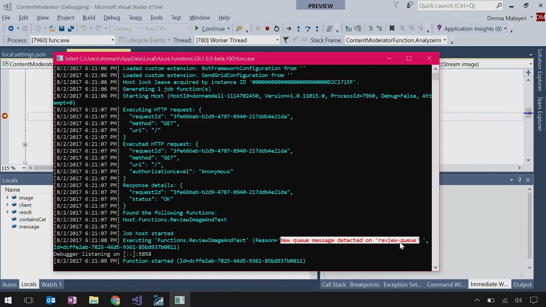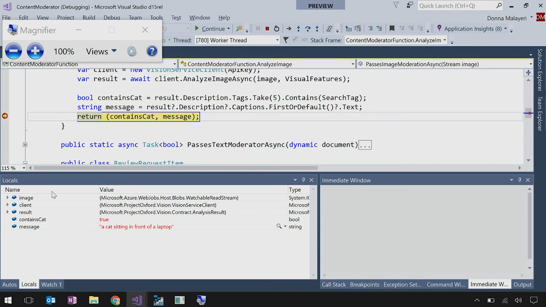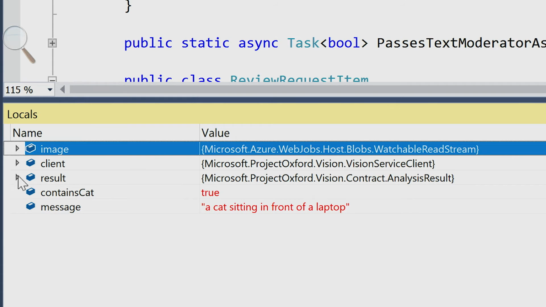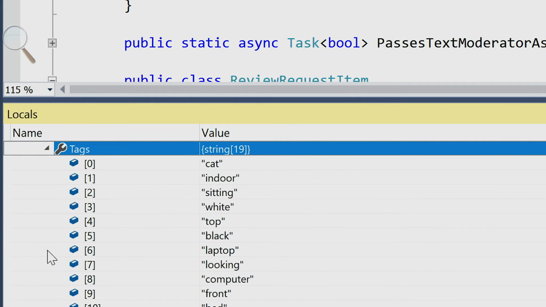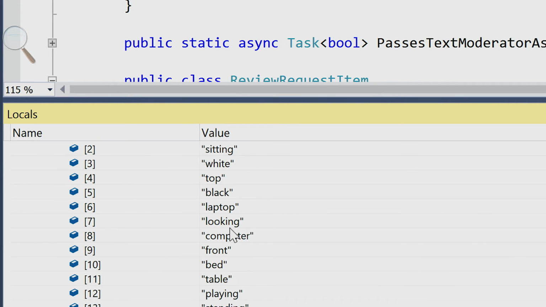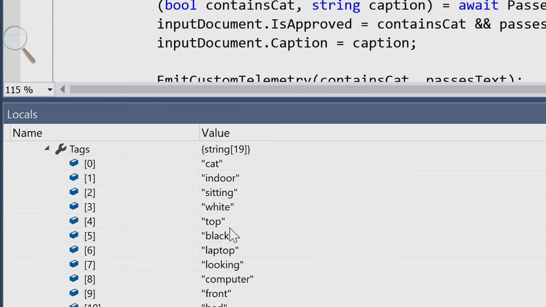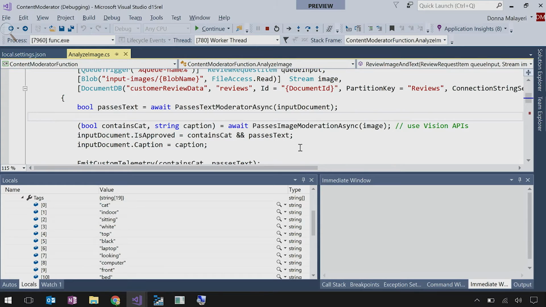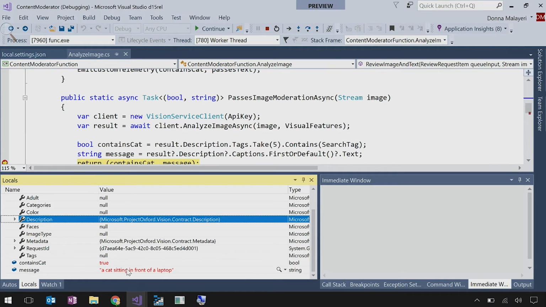Very nice. So here we can see there's a new queue message detected, and the function is running. Nice. And it doesn't quite have it. There's a keyboard, I think, so it thinks it's a cat sitting in front of a laptop. But it's pretty close. But if we look, we see contains cat is true. Whoa, cool. And if we look at the result, what I'm doing is I'm using the description, and I look at the tags. And we can see here that it has keyboard, mouse, kitchen, all these keywords. And so what I'm doing is, as long as cat is in the first 5 tags, then I will approve the image. And that was just kind of arbitrary.